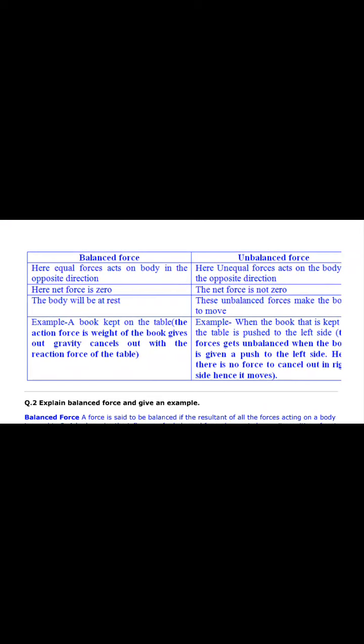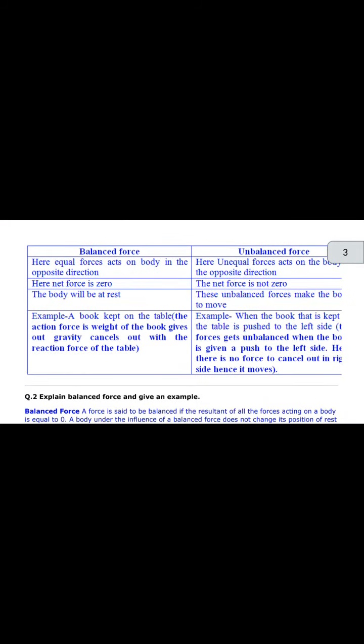Example of balanced force. A book kept on the table: the action force, the weight of the book given out by gravity, cancels out with the reaction force of the table. Example of unbalanced force. When the book that is kept on the table is pushed to the left side, the force gets unbalanced when the body is given a push to the left side. Here there is no force to cancel it out on the right side, hence it moves.